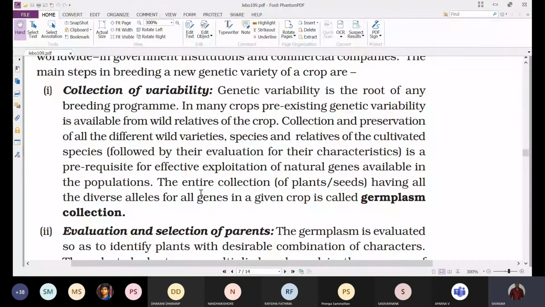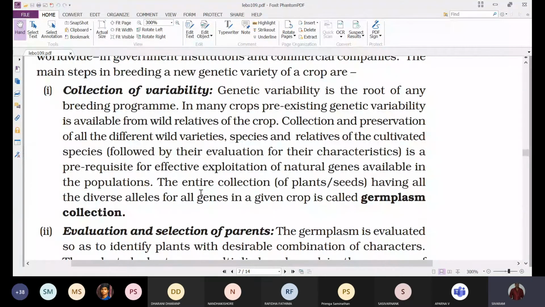It is the prerequisite. While you are entering into a plant breeding program, this is the first and foremost thing that we have to undergo. It is a prerequisite for effective exploitation of natural genes. So if you want to make use of these natural genes to get incorporated into the desirable plant varieties, we need to collect all these different varieties of plants. And after collection, it has to be preserved carefully.